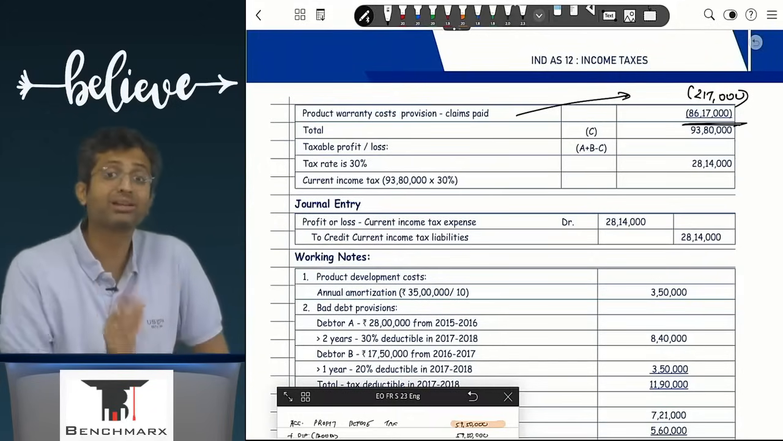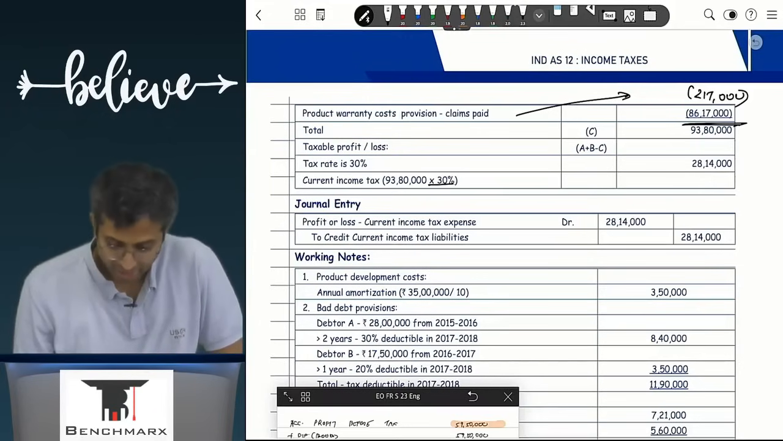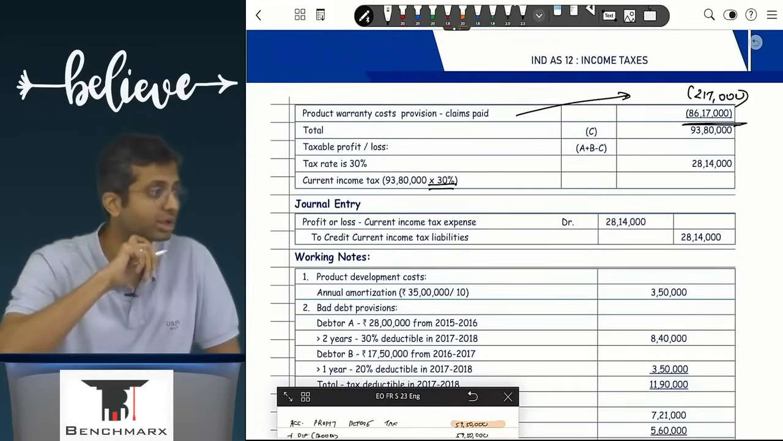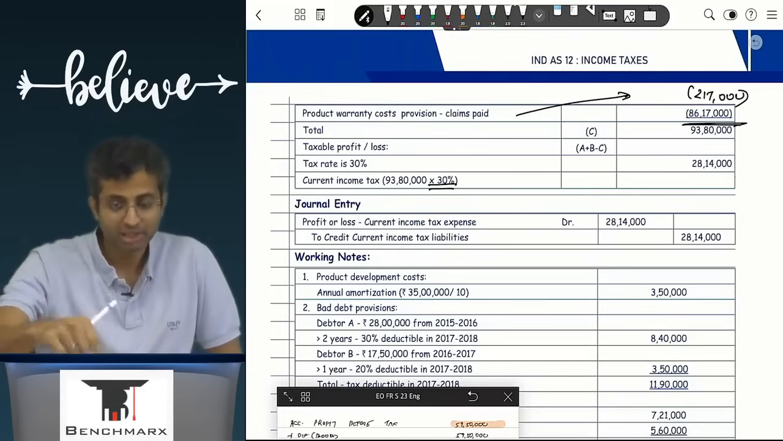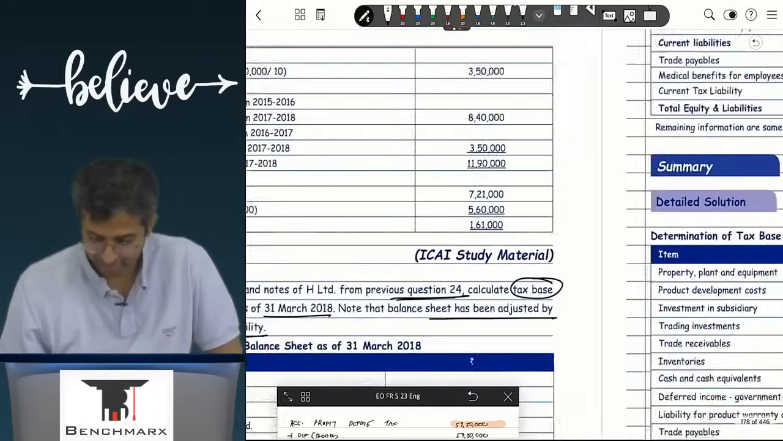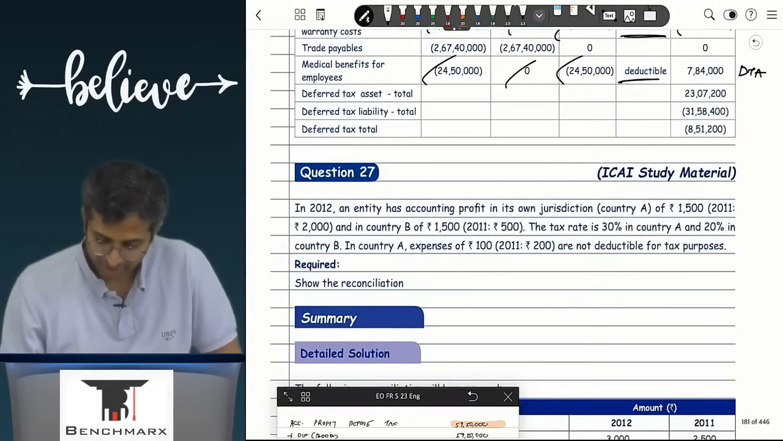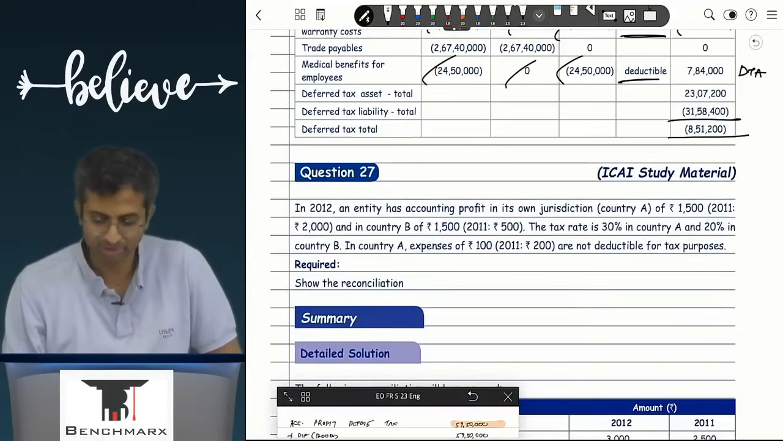Bachche yahan pe flow mein 32% leke aayenge. But 32 toh future year ka. This will be taxed at the rate of 30. But when I do deferred tax calculation, that is taxed at what rate? 32. Deferred tax is future deduction, future tax. 32. Current tax. So this is your entry and this will be your total. Deferred tax asset, deferred tax liability, sab jod jaad ke, this is your number.